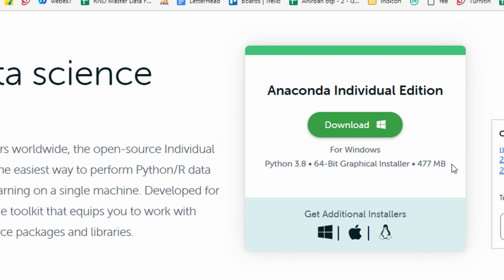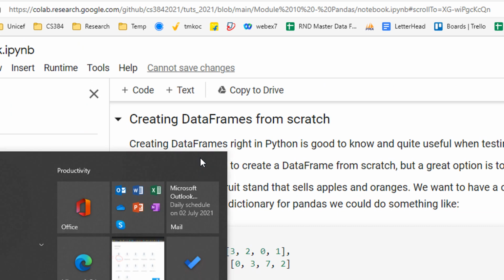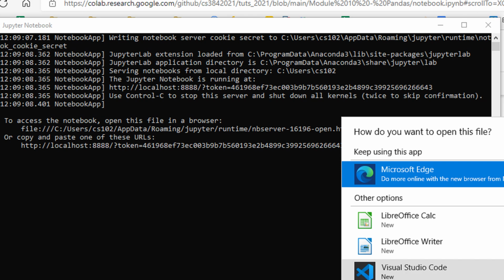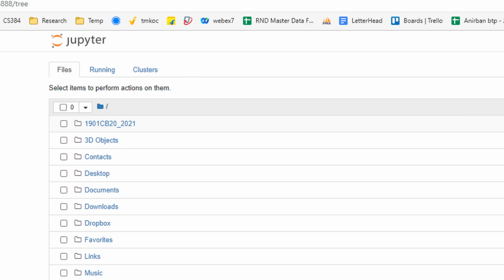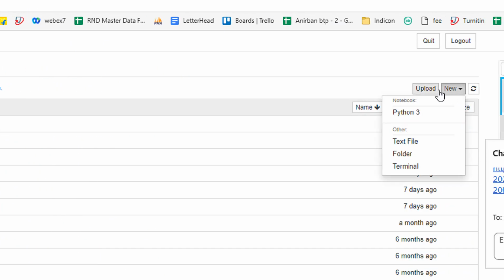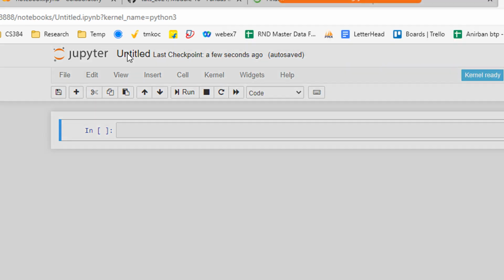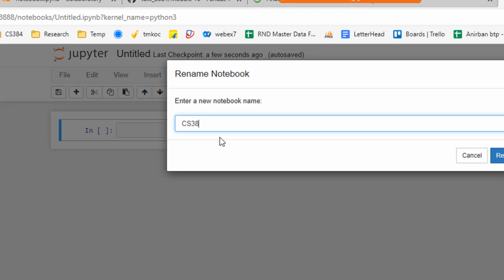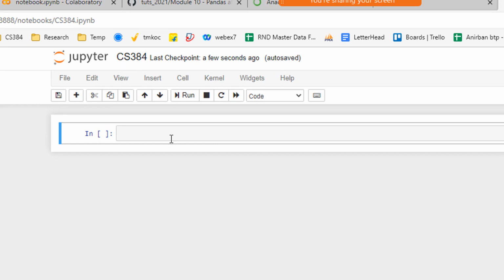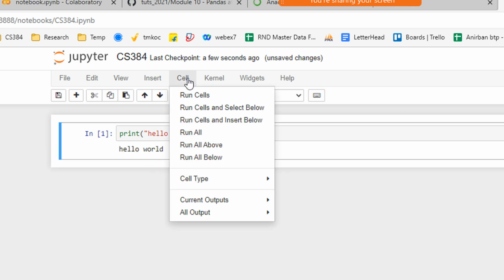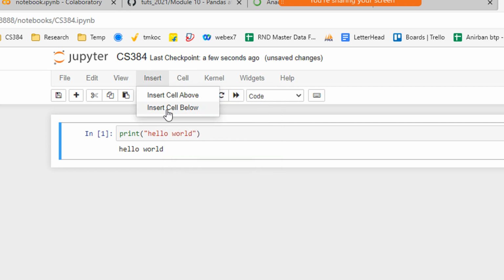It also gives you a Jupyter notebook, which is similar to Colab. Let me check if I have a Jupyter notebook. Yes, I have. Once you install Anaconda, Jupyter notebook is automatically installed. You can see it opens in a browser, and I can click New, new Python notebook. I can write here, let's say CS384, and this is my notebook. I can write print hello world, and you can see hello world comes. You can do a cell, insert cell below.